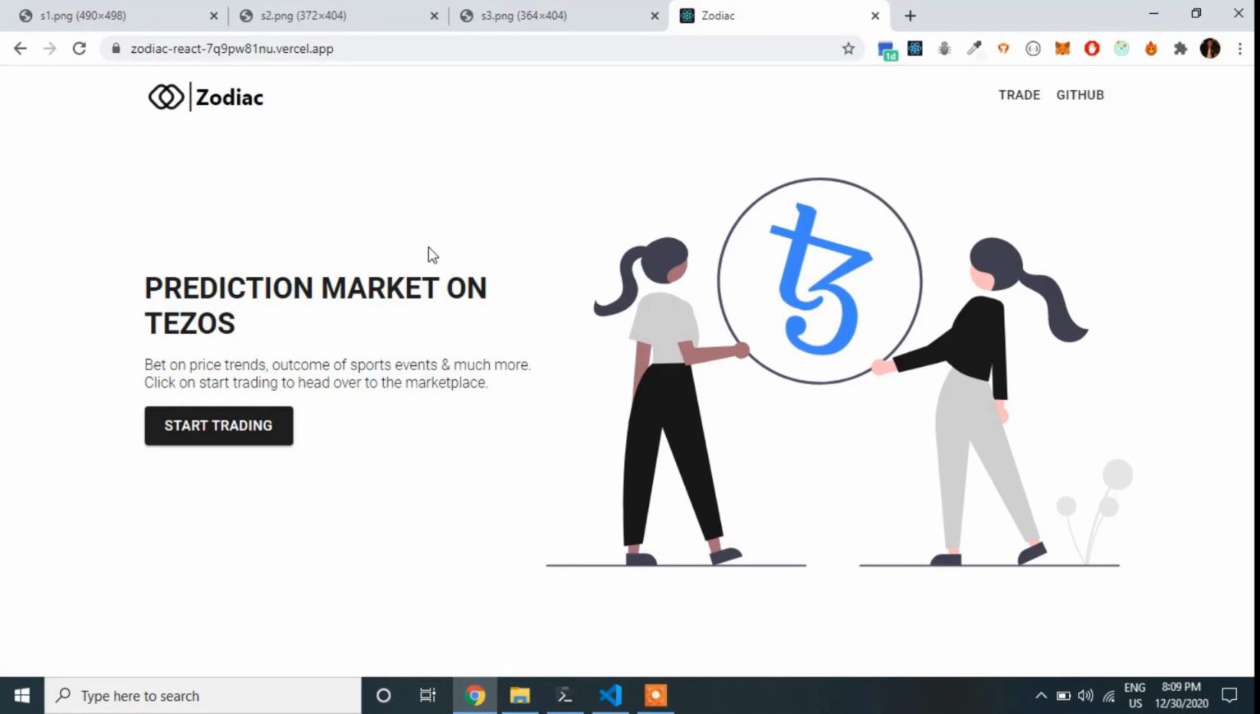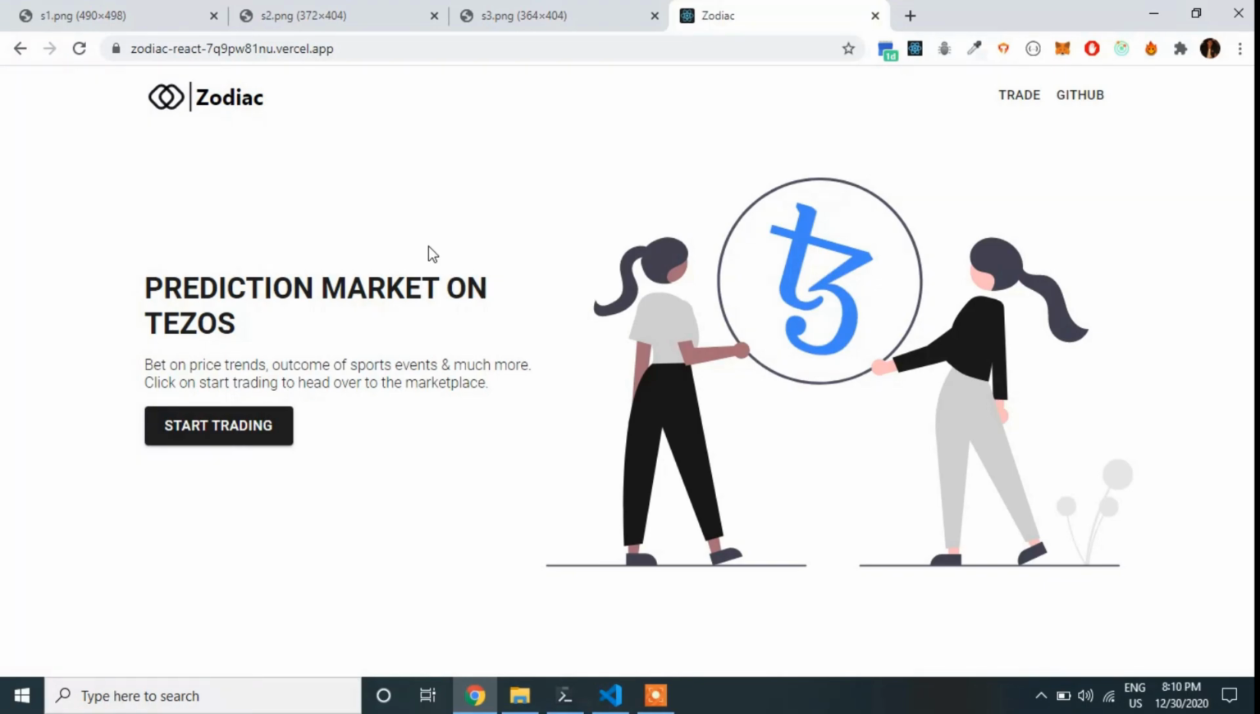This is a demo of Zodiac. Zodiac is a prediction market platform built on the Tezos blockchain. On Zodiac, traders can tokenize shares whose value is based on the outcomes of real-life events, like the results of a sports game, the results of an election, or even the market trends.